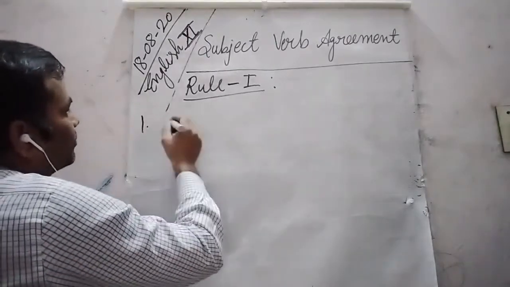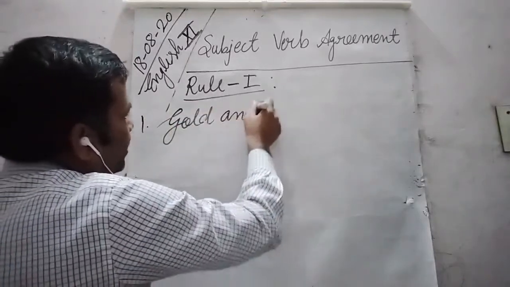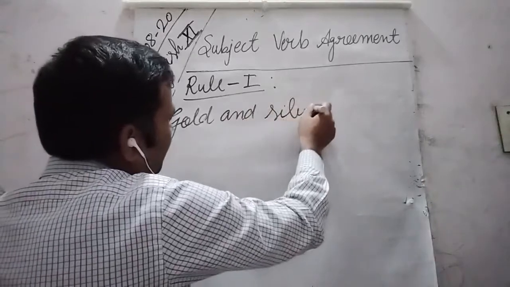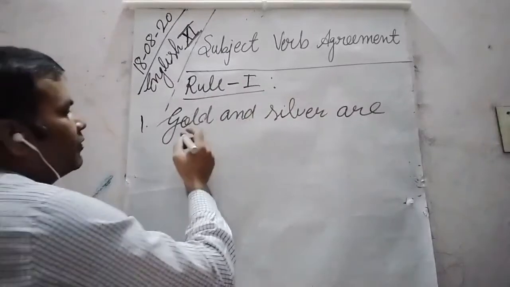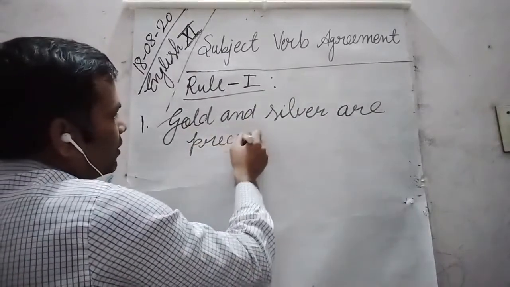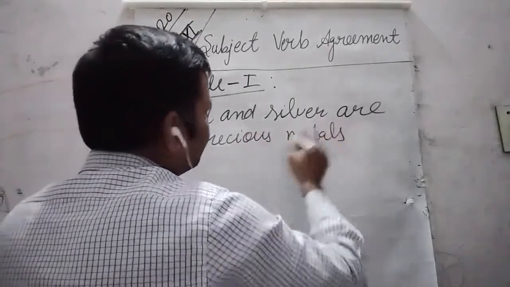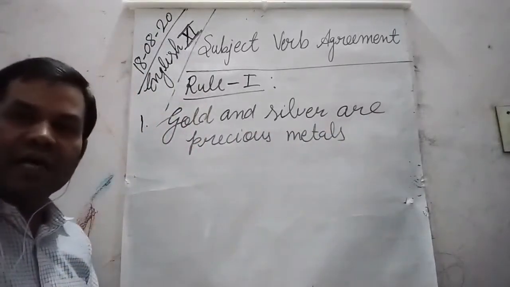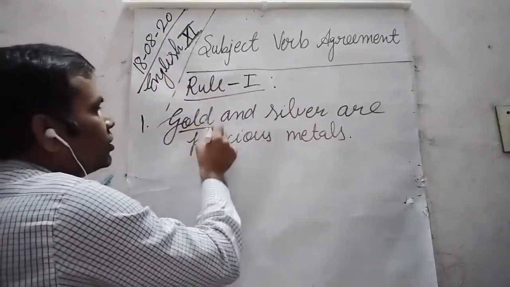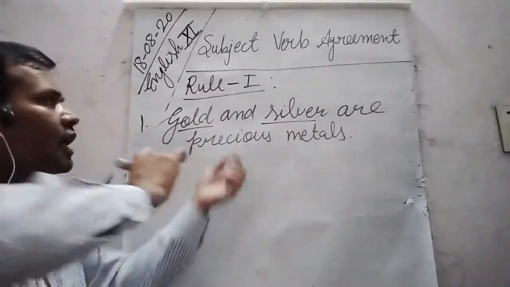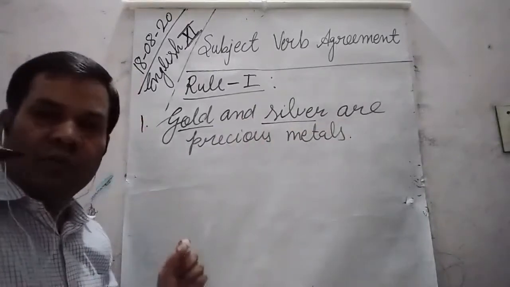Number 1, gold and silver are precious metals. Gold and silver are precious metals. So dear students, we can see that two singular subjects are joined by and followed by a plural verb.